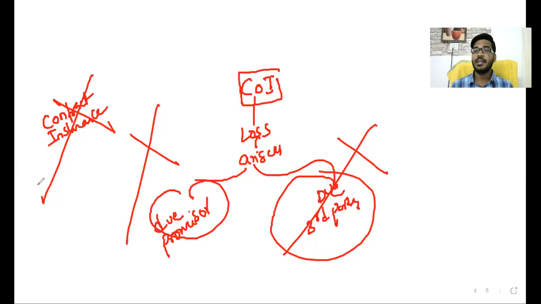What is the definition of indemnity? Losses arise because of the promisor himself, or losses arise because of any third party, then only the indemnifier compensates the loss. But losses arising by natural calamity is not a contract of indemnity, and the insurance company is not liable. Yes, obviously that is correct. But what happened in this scenario?